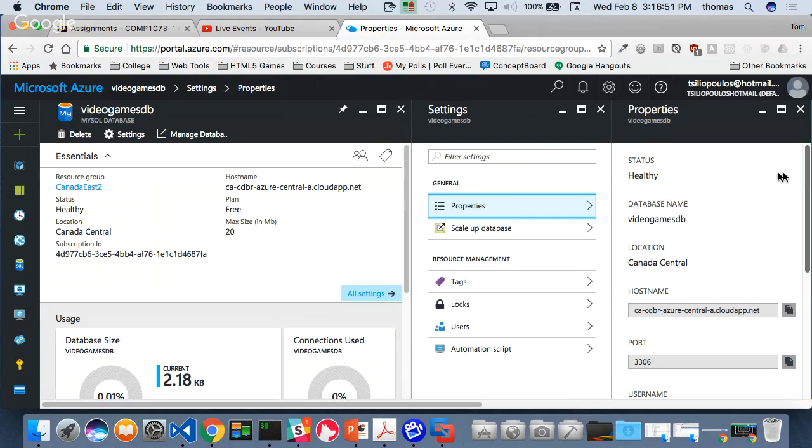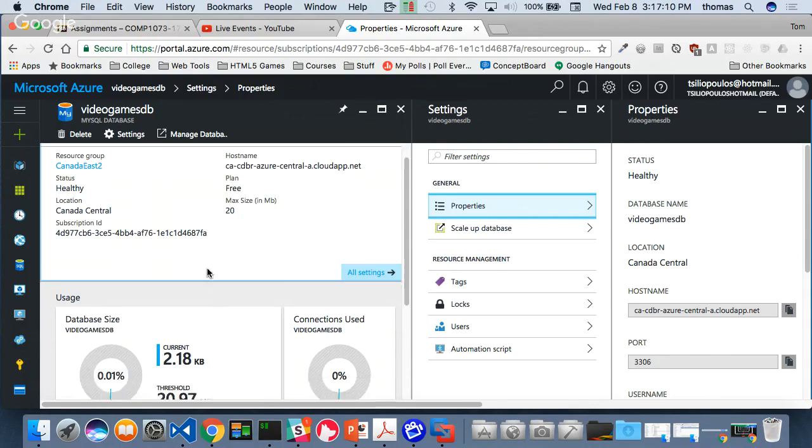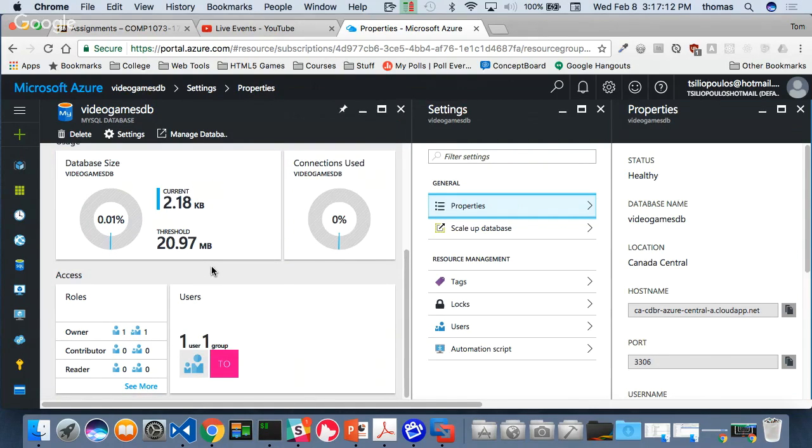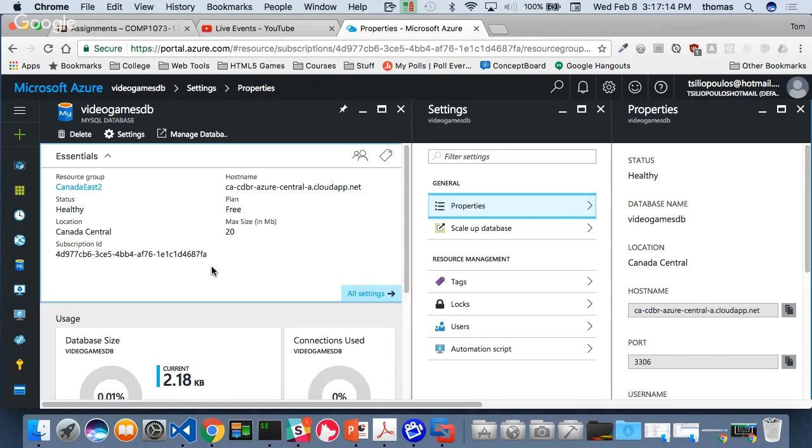But if you scroll down here, it doesn't just have the host name. It has the host name, the port, the username, the password. Everything is here. And it's auto-generated. It's not something that you can create on your own. One thing I had to do when I created this stuff is I had to create a database name. That's not an option. You can't create more than one database with your free version of MySQL. You cannot. So my database name, I called it Video Games DB. That's the database name right here.